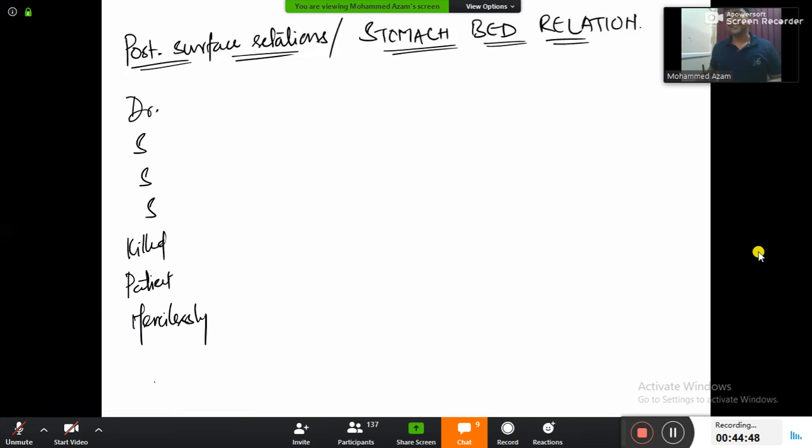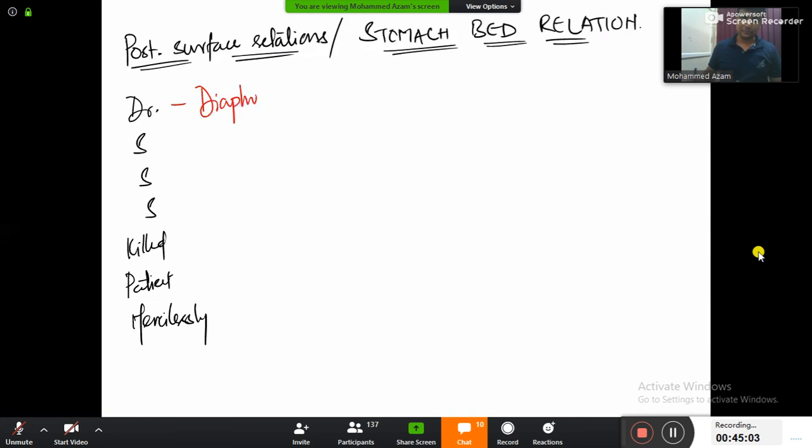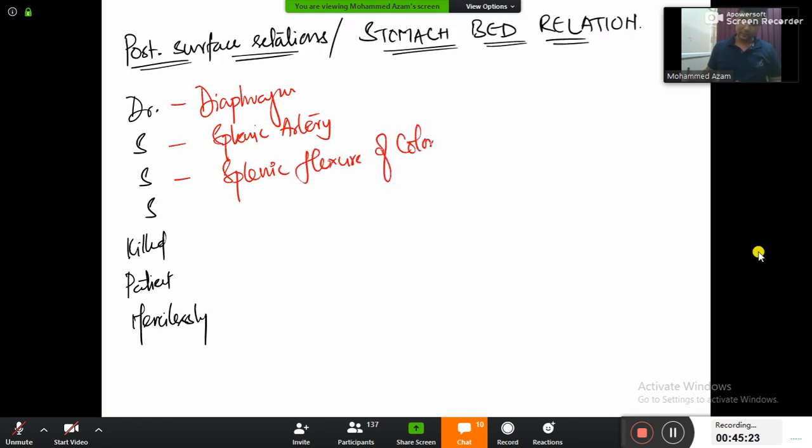Actually now there are so many structures here, so I don't want you to mess up. तो हम लोग क्या है ना कुछ help लेते हैं. Let us take the help of Dr. SSS killed patient mercilessly. Dr. D stands for diaphragm, and then S stands for splenic artery, and one more S here stands for the splenic flexure of colon.